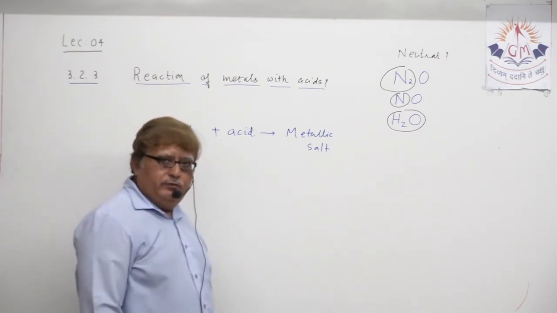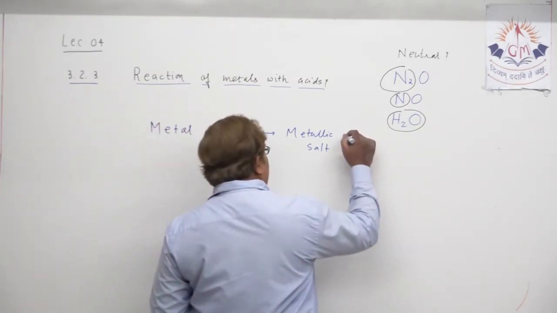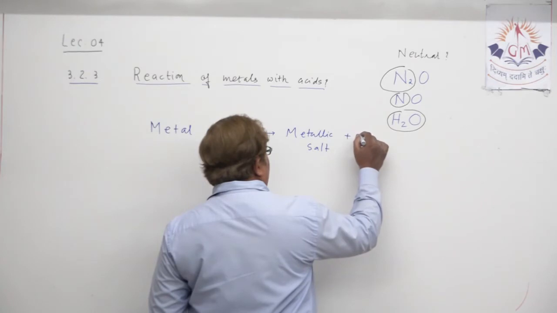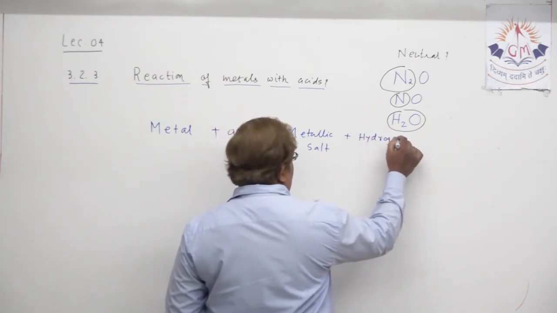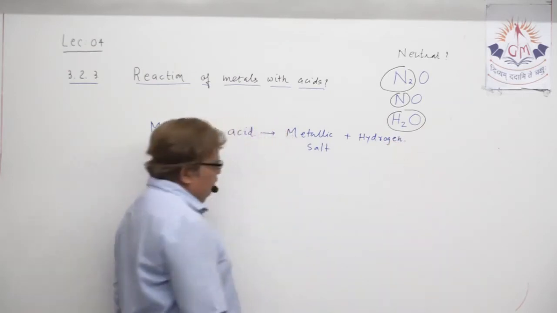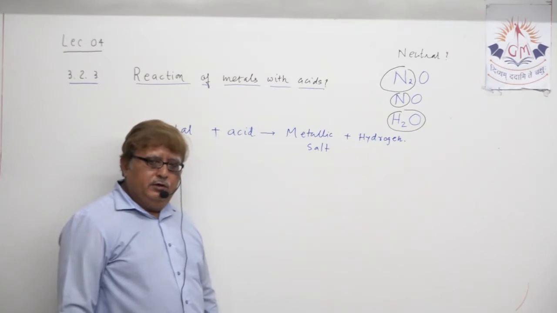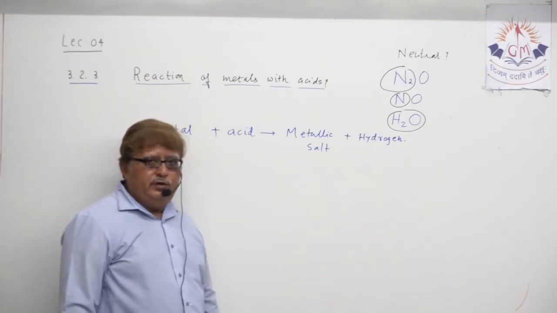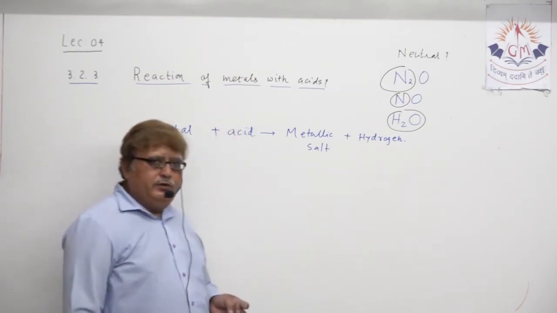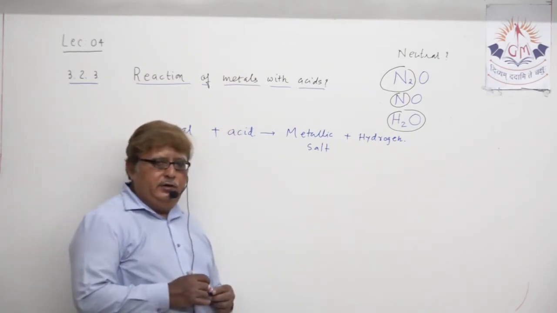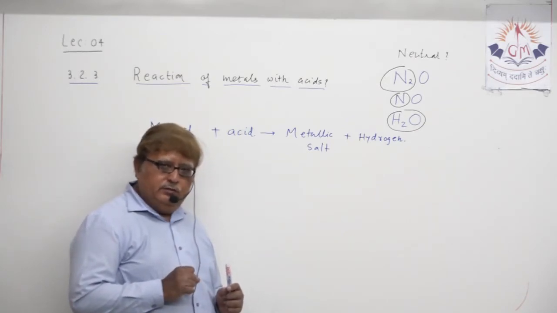Metal plus acid forms metallic salt plus hydrogen gas. Understood?